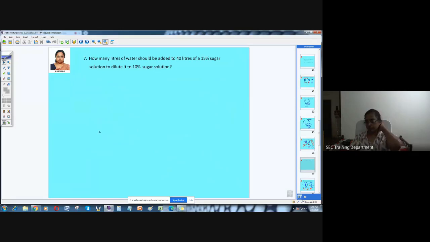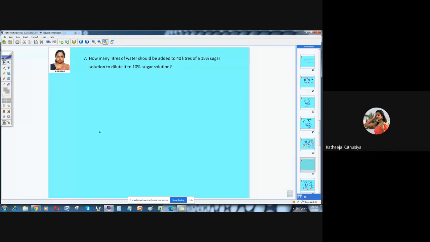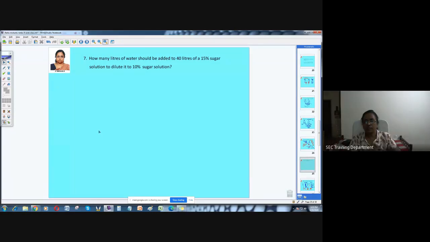So this. How many liters of water should be added to 40 liters of 15% sugar solution to dilute it to 10% sugar solution? So there is one small difference in this compared to the previous problem. What is the difference? Take the full amount as 100 liters. Why should it take 100 liters? How many liters of water to be added to 40 liters is mentioned there, no? So we are going to take this as 40 liters. But in that 40 liters, how much is sugar?